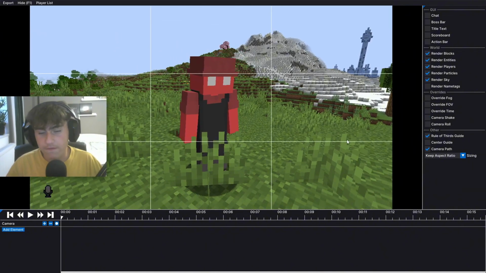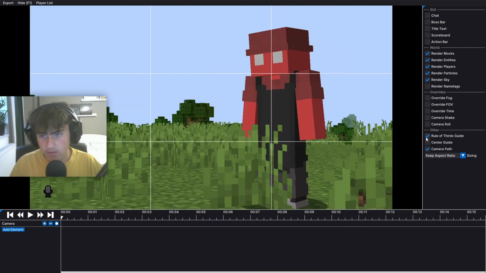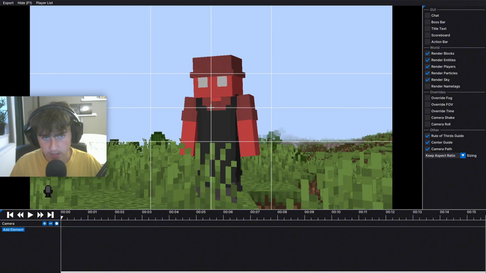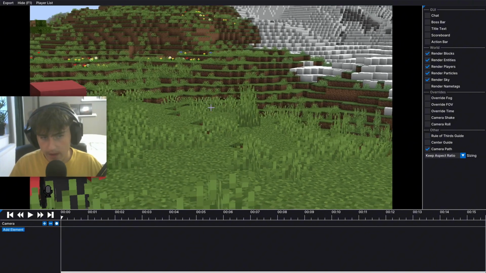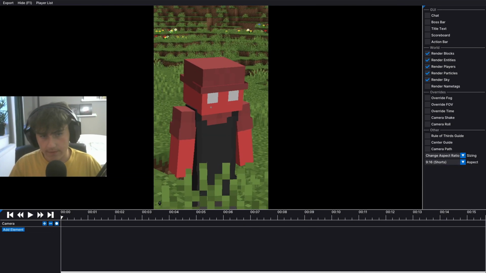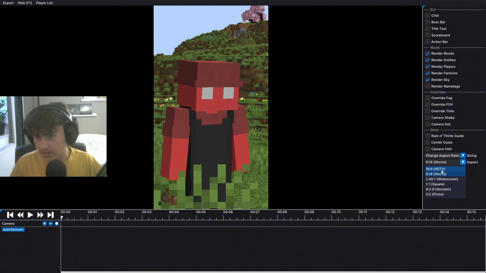I'll show you later. The rule of thirds guide is this. Then the center guide is basically just the center, and you can use this with the thirds guide, and yeah, this is really useful. And the camera path, of course, I'll show you later. Here you can choose the aspect ratio. You can change it. This is 16:9, but you can make it square if you want to make shorts. This is really useful, but I'm just gonna keep it 16:9.